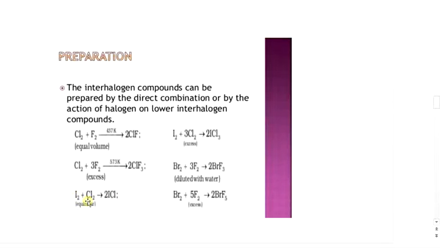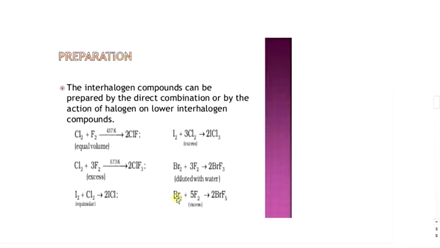Third, when 1 mole of iodine reacts with 1 mole of chlorine, there is formation of 2 moles of ICl. Next, when iodine reacts with 3 moles of chlorine, there is formation of 2 moles of ICl3. Fifth, when 1 mole of bromine reacts with 3 moles of fluorine, there is formation of 2 moles of BrF3.